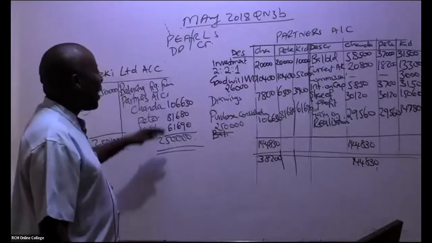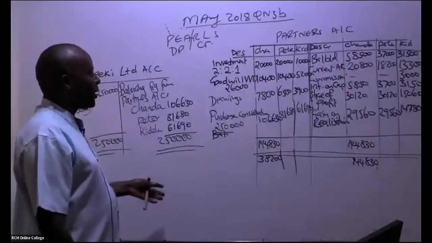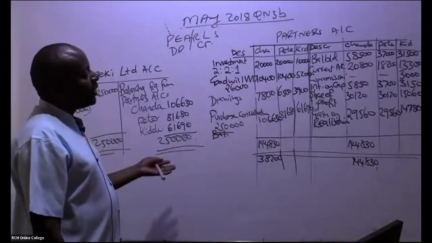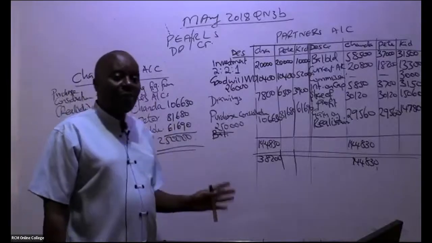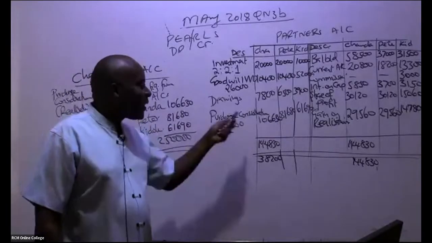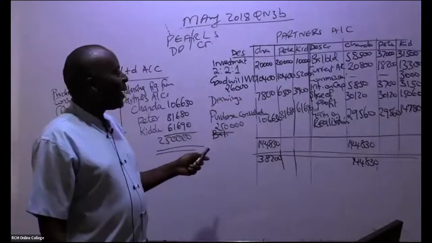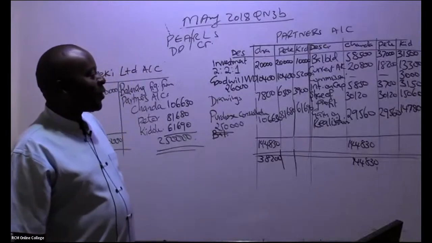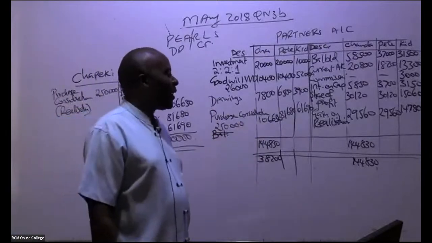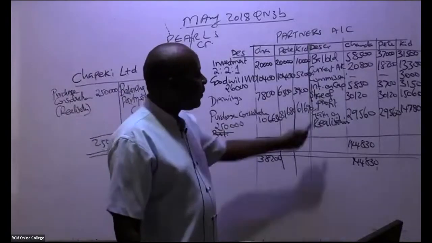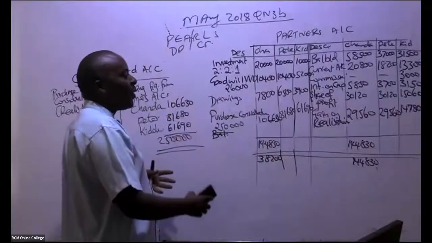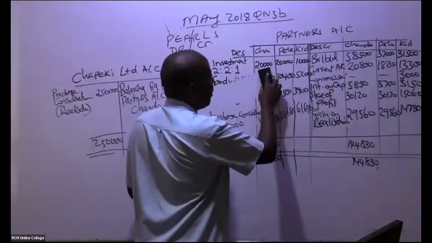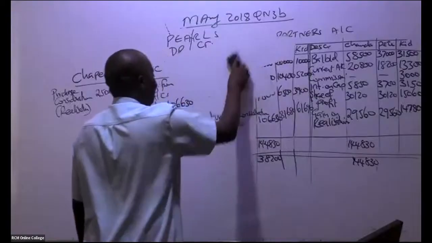Remember, in an exam, I don't want anybody to be excellent. If you go for excellence here, you will be able to fail your paper. You're supposed to do all this in 37 minutes maximum. So there are things I expect you to be doing. Like, for example, drawings. I have to get drawings very well. These I'll not even bother because in an exam I can't balance. Share of profits. First of all, the moment I do the appropriations account, I'll be able to get so many marks without even knowing what I'm doing.